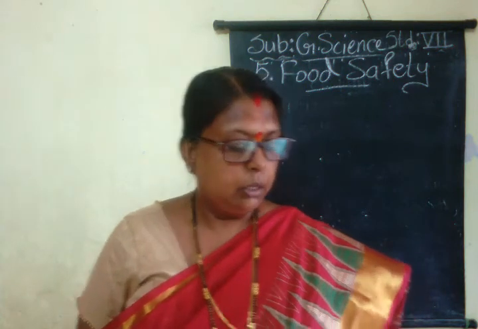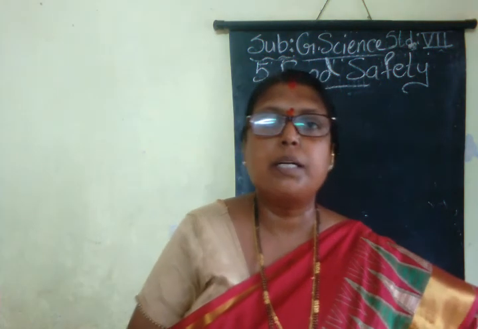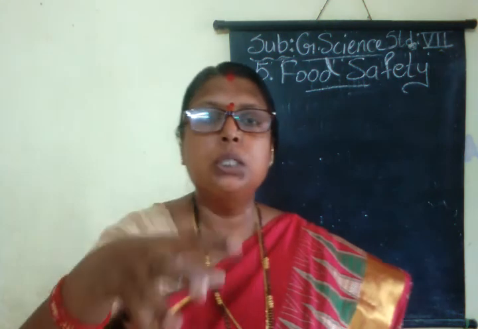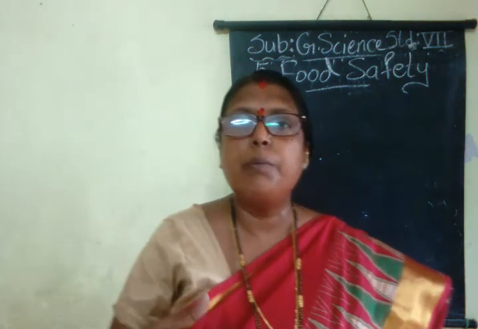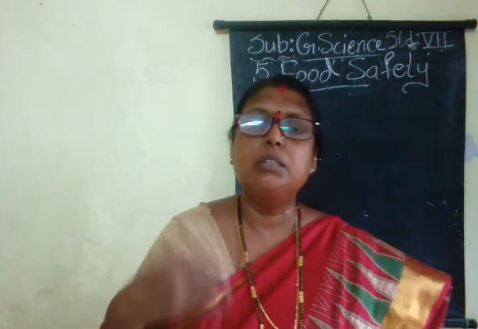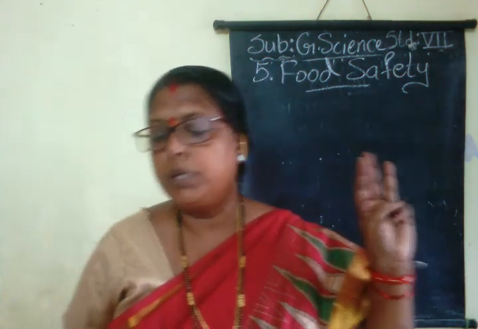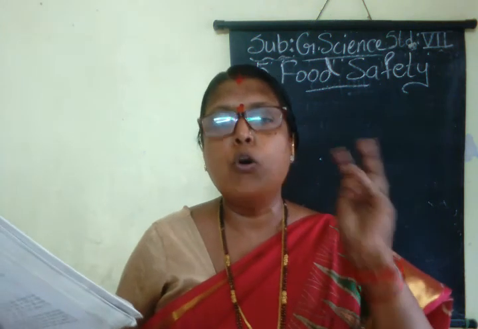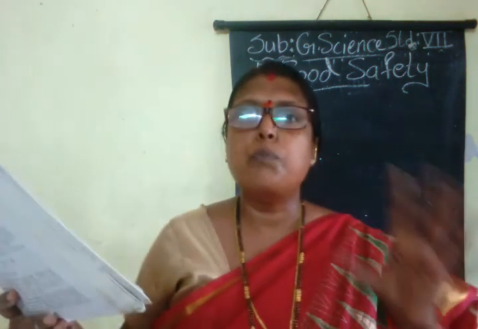So all these food materials, if they are safe, then only we will be able to have good health. Then some factors are responsible for food spoilage. Children, when we bring food from the market, you see they are damaged, rotten, or a little bit pressed, or some foul smell is coming from it. All these are food spoilage taking place. Now there are various factors of food spoilage. How do you know the food is spoiled? By the change of color, by the foul smell, the taste is different. So these things tell us that the food is spoiled.